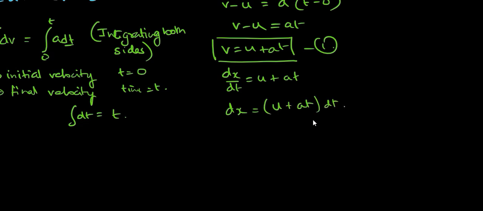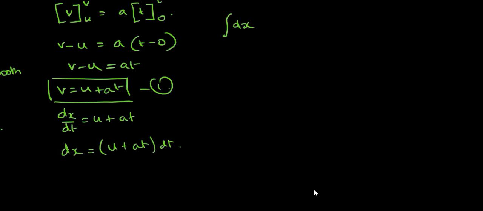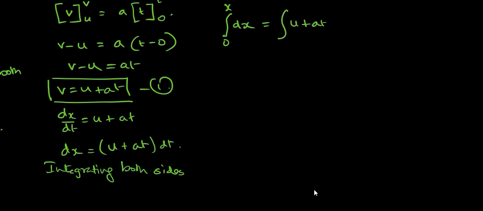So now integrating both sides again, we will have dx between the limits of 0 and x, equal to u plus at dt between the limits of 0 and t.